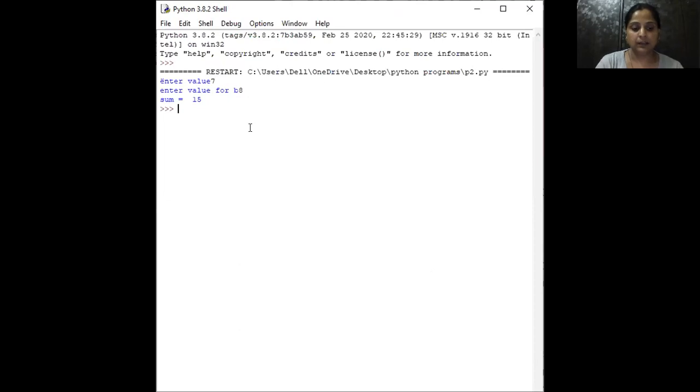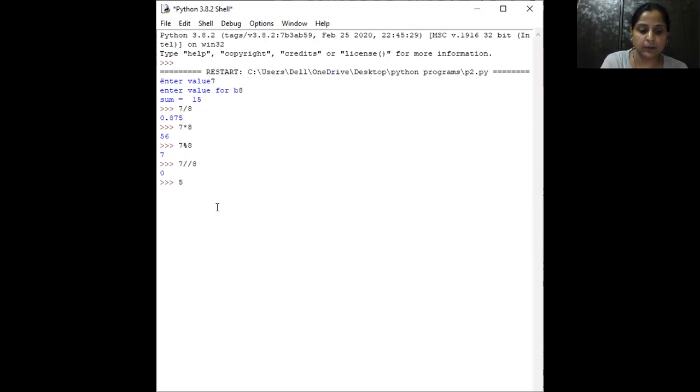Now we have 7 divided by 8. This is 0.875. 7 into 8 is 56. Now see the difference. 7 % 8: if you divide 7 by 8, you will get 7 as remainder and 0 as quotient. Now see 7 floor division 8, double slash. This is floor division. You get 0.